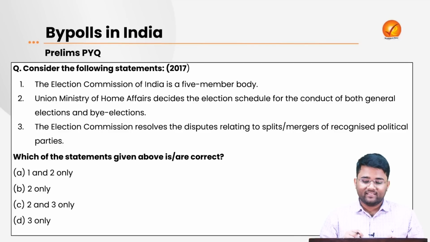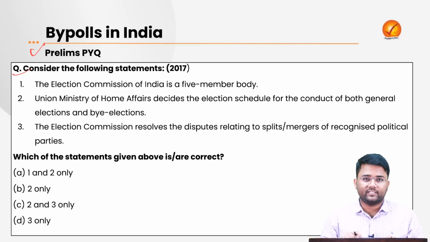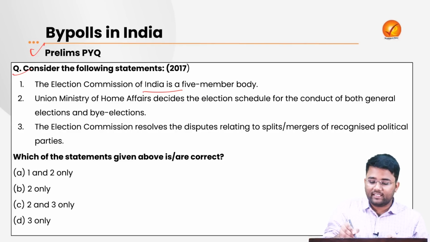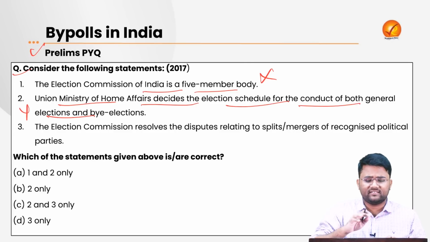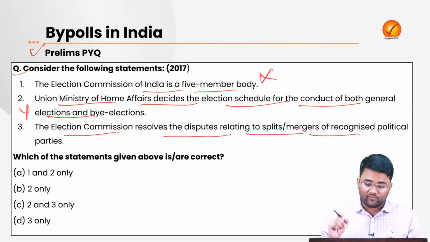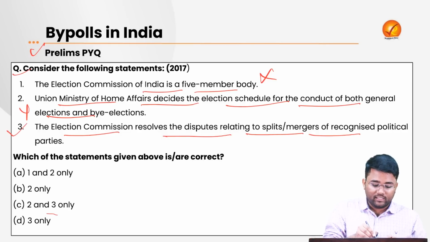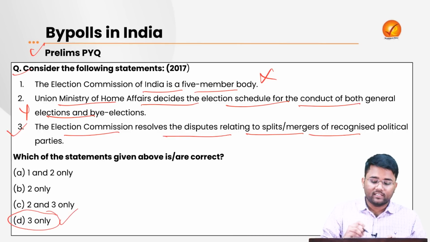A previous year question that was asked from this topic was, consider the following statements. This was asked in 2017. The Election Commission of India is a 5-member body. This is incorrect. Union Minister of Home Affairs decides the election schedule for the conduct of both general election and by-election. No, this is also incorrect. This is decided by the Election Commission of India only. Then the Election Commission resolves the dispute relating to the splits and mergers of recognized political parties. This statement is correct. So only the third statement was correct, and the correct answer is D, 3 only.